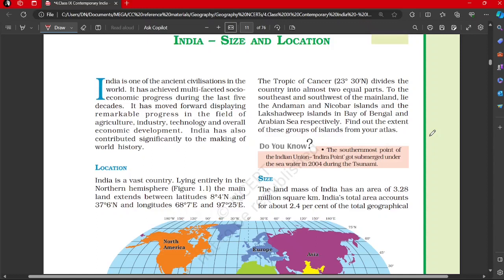India is one of the ancient civilizations in the world. It has achieved multifaceted socio-economic progress during the last 5 decades. It has moved forward, displaying remarkable progress in the field of agriculture, industry, technology, and overall economic development. India has also contributed significantly to the making of world history. So it is setting context overall.